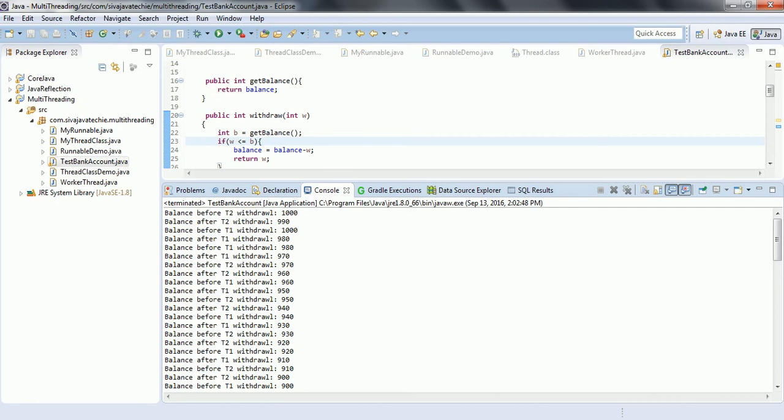But if you see the balance before T1 withdrawal, it is 1000.